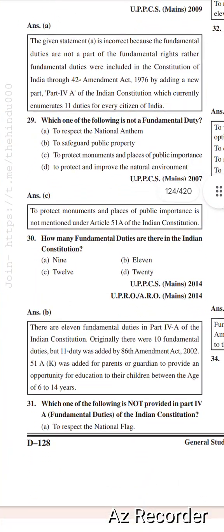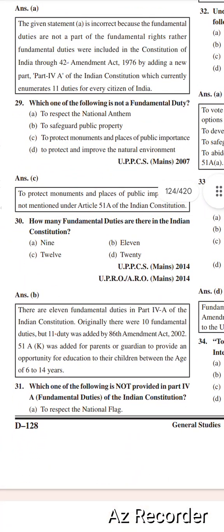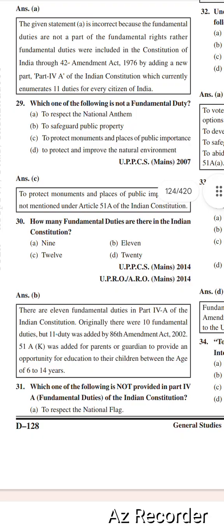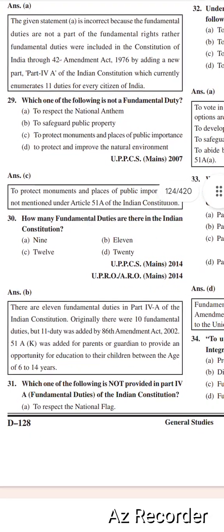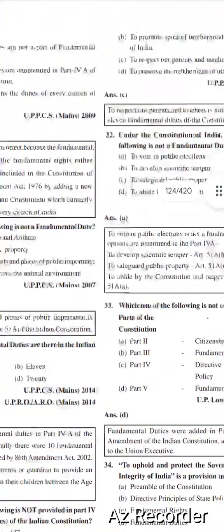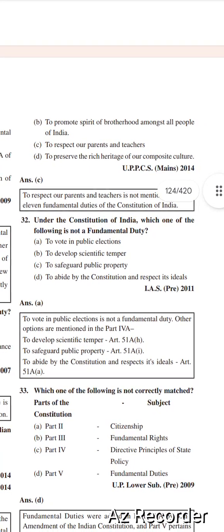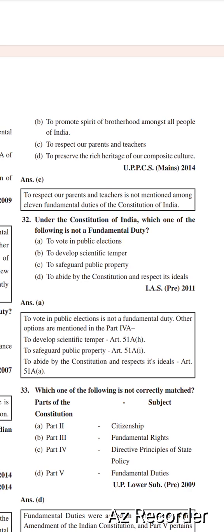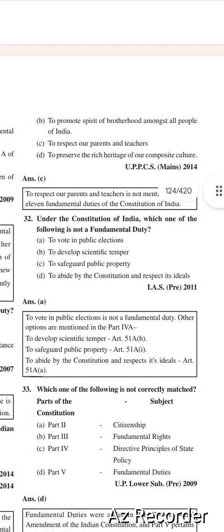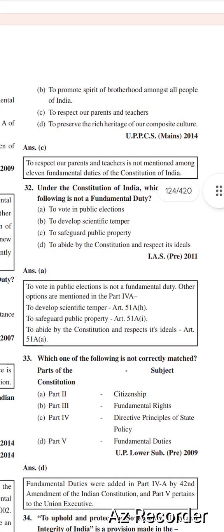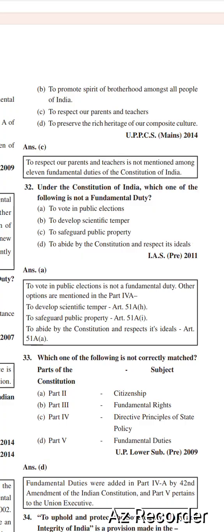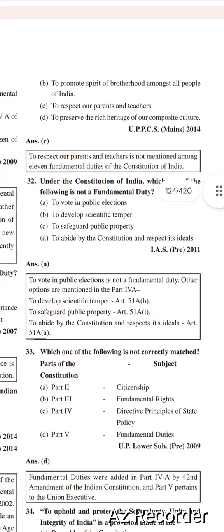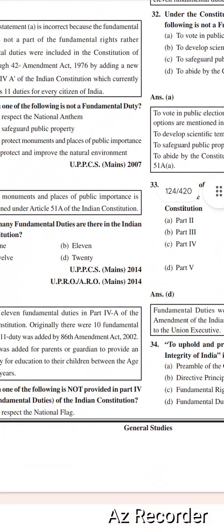Next, which one of the following is not provided in Part 4A, fundamental duties of the Constitution? To respect the national flag, to protect the spirit of brotherhood amongst all people of India, to respect our parents and teachers, to preserve the rich heritage of our composite culture. Right option is option C, to respect our parents and teachers. It is not mentioned among the 11 fundamental duties of the Constitution of India.